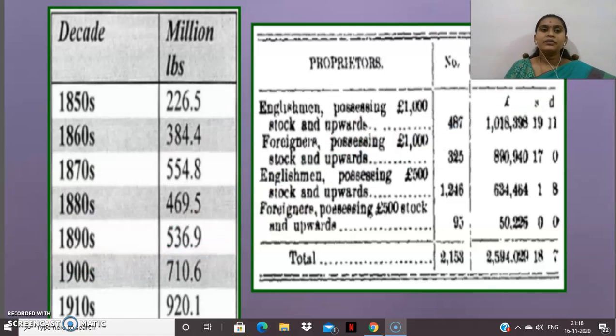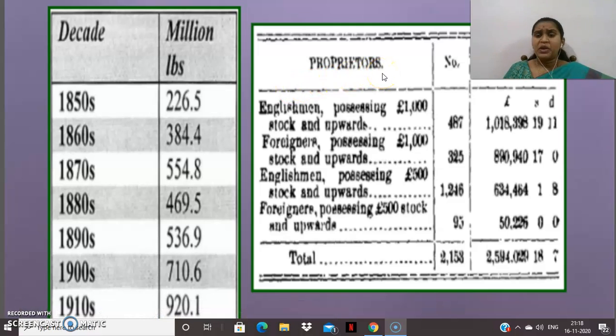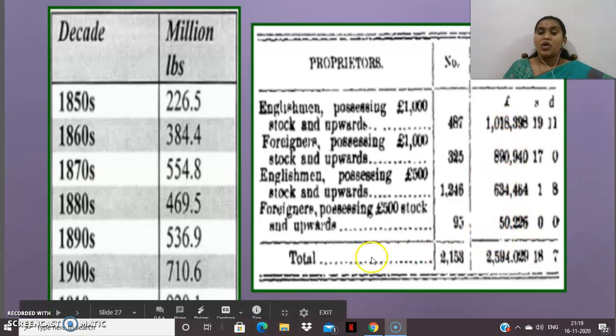Yes, here we can see, children, in the decades, how they were exporting, and later what happened. See the increase in the export activities, the millions, and the proprietors. So how they started to get the money and all the amounts of stock they used to store.